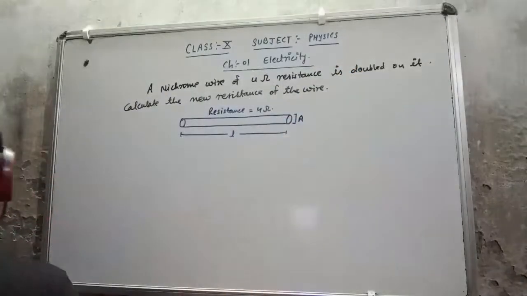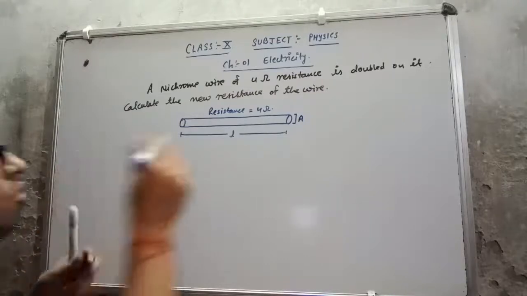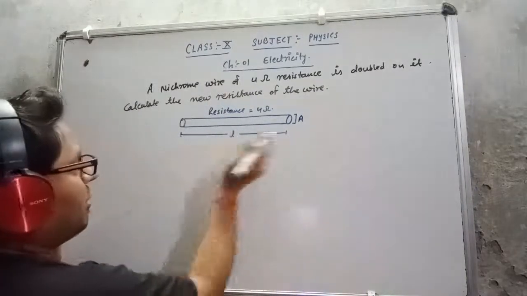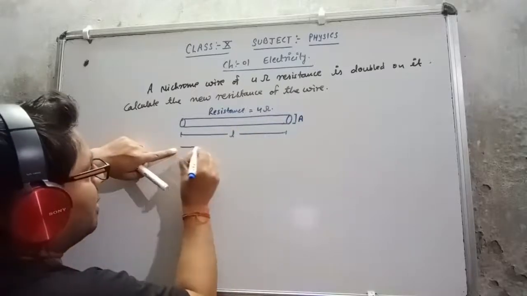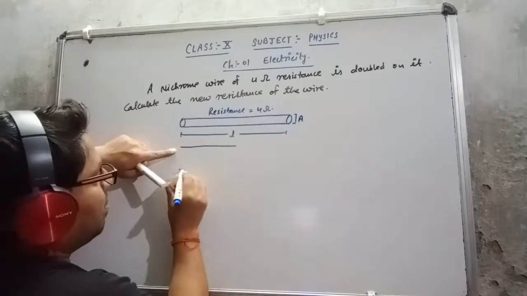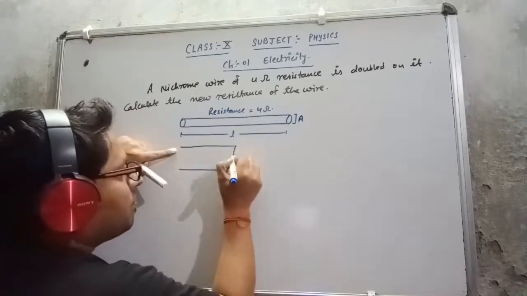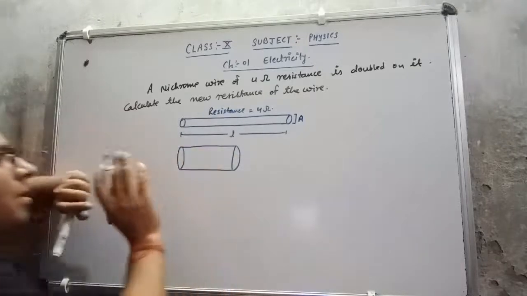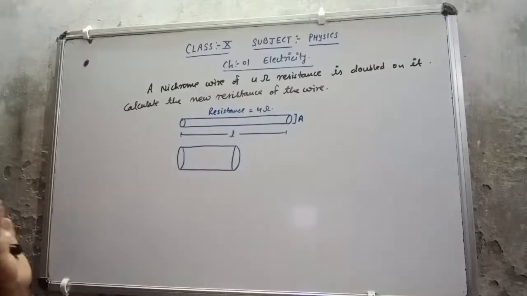So here I'm going to discuss what they have said. As I'm going to double it, it will come in this way. They have not said anything about its length and area of cross section.